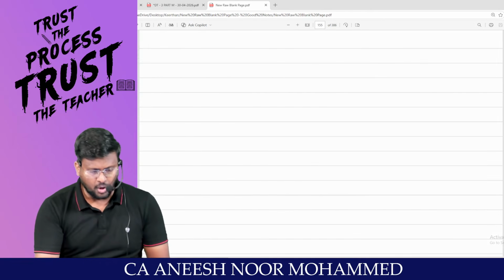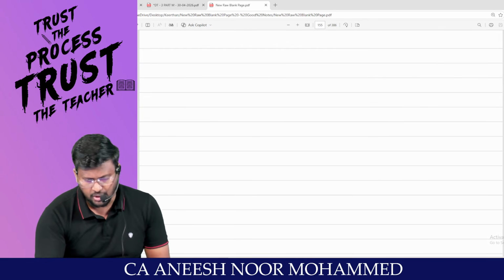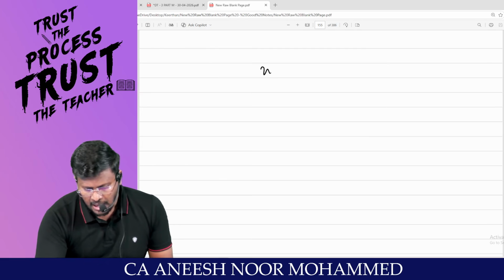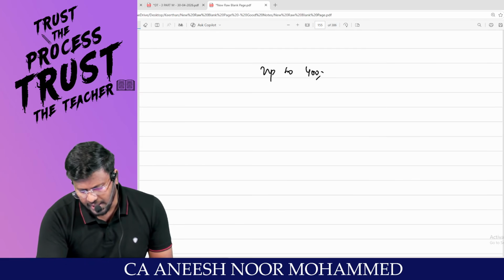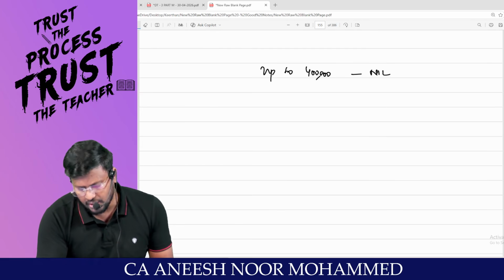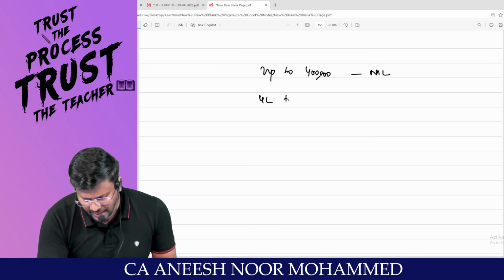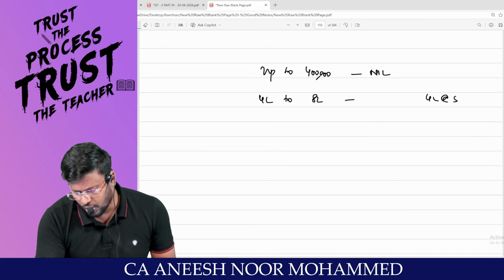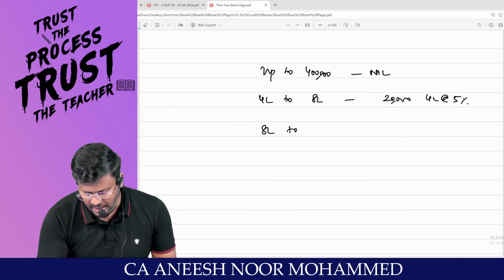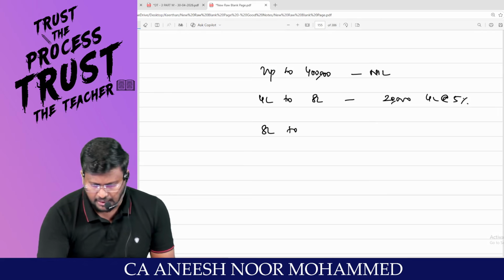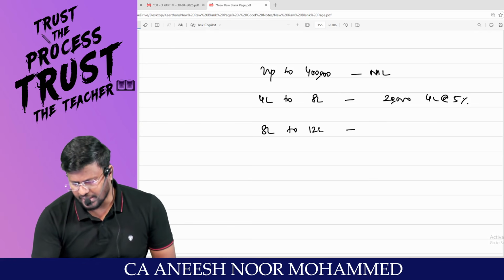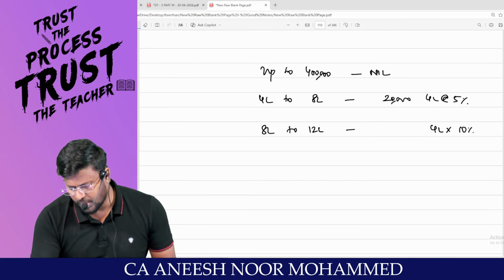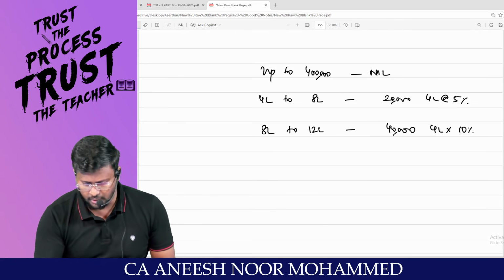As we all know, under the default tax regime, 4 lakh rupees is the limit. Up to 4 lakh, there is no tax liability at all, nil. 4 lakhs to 8 lakhs, a gap of 4 lakhs at the rate of 5% comes to 20,000. 8 lakhs to 12 lakhs, again 4 lakh into 10% comes to 40,000.